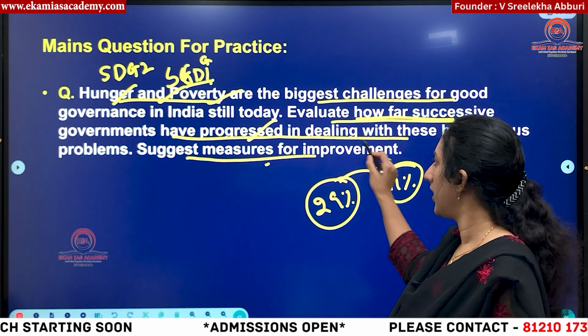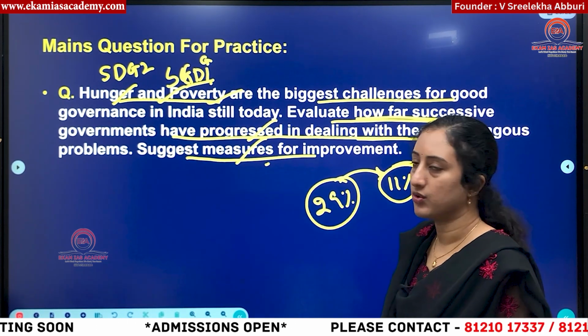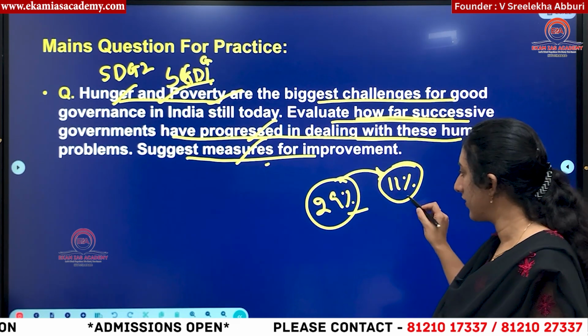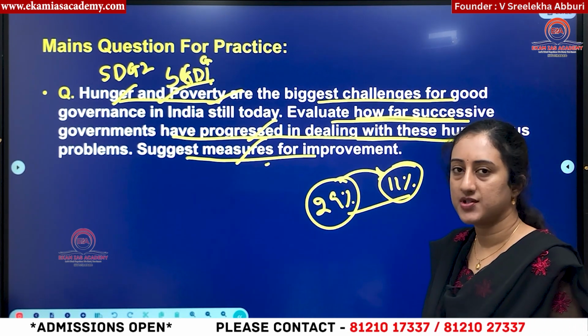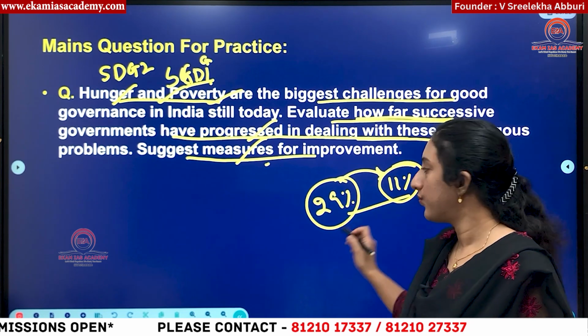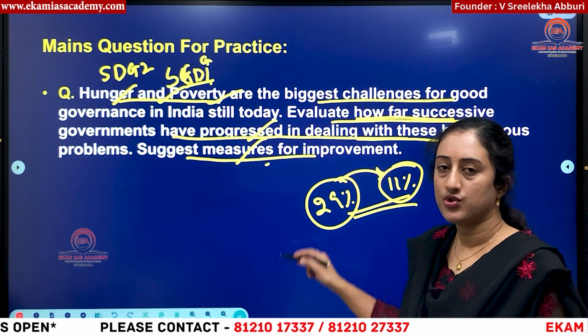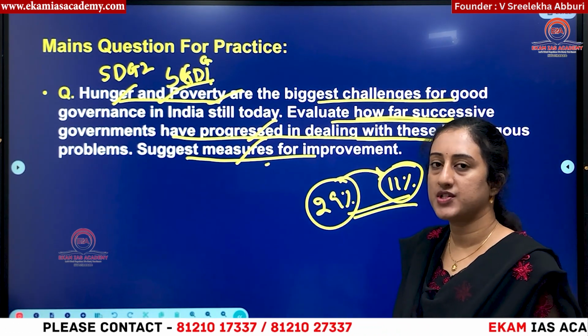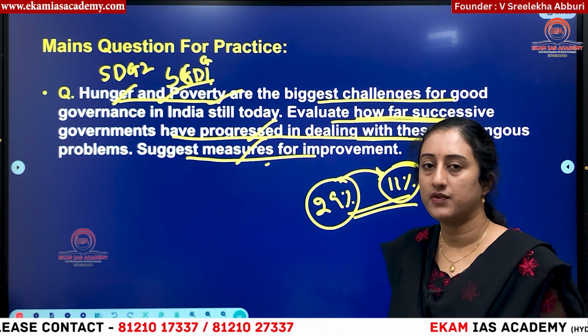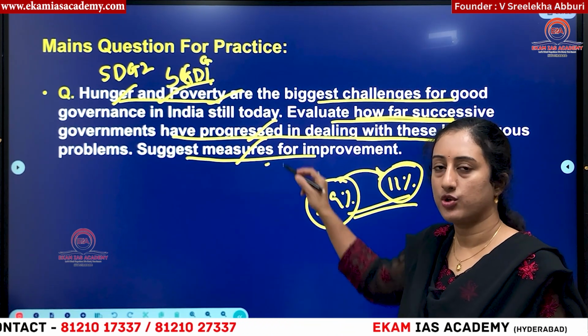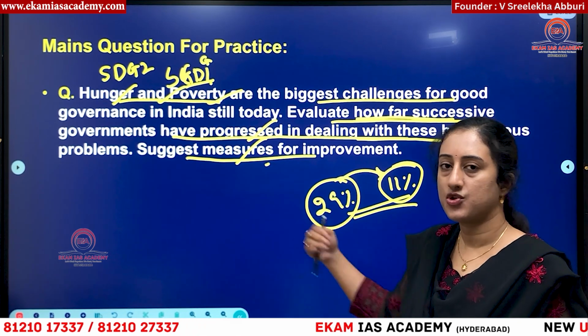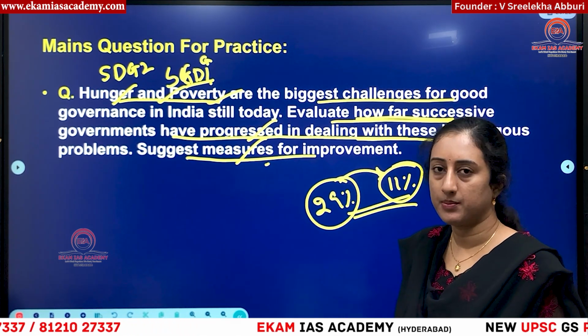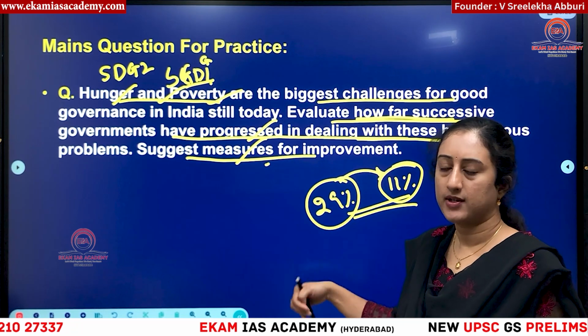Then, what are all the measures that are taken? If poverty has decreased, there should be some measures taken from the government side also, right? So what are those measures? Those also you have to mention, and some other measures which can be incorporated so that we can have more effective results, that also you can suggest in this answer. So this should be your answer for mains. I'm giving it in a crux manner, so you have to practice on your own.